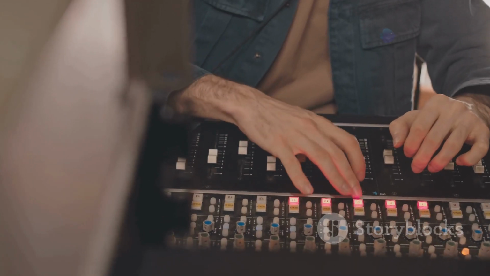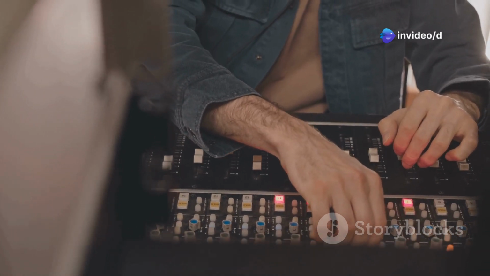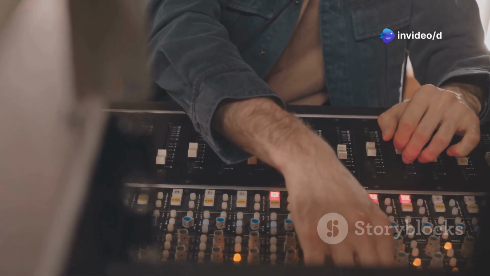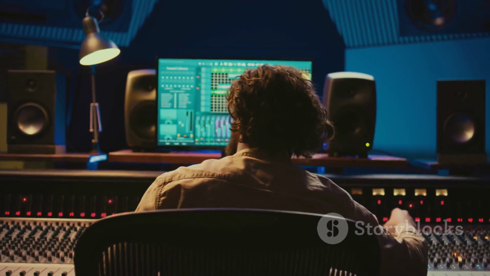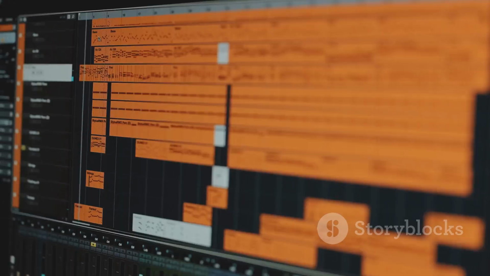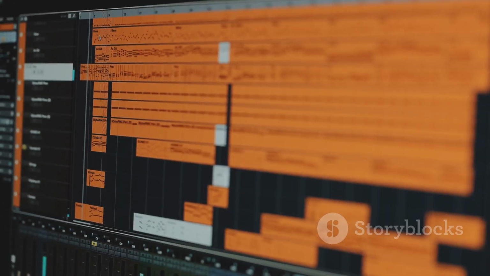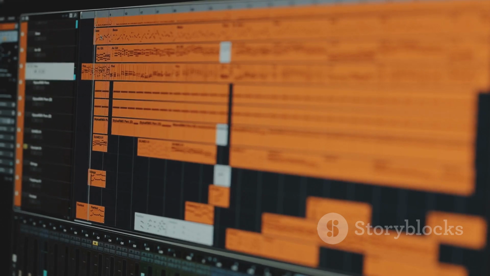Remember, EQ is both a technical and creative tool. It bridges the gap between the science of sound and the art of music production. By understanding the fundamentals and embracing experimentation, you can unlock the full potential of EQ and elevate your music productions to new heights. This journey of discovery and creativity is what makes mastering EQ so rewarding.